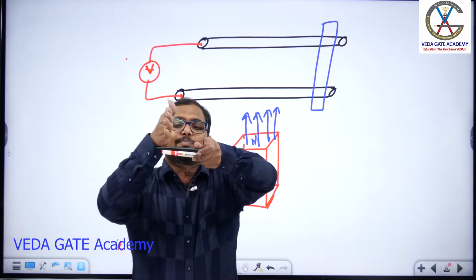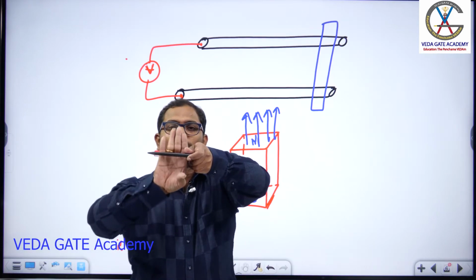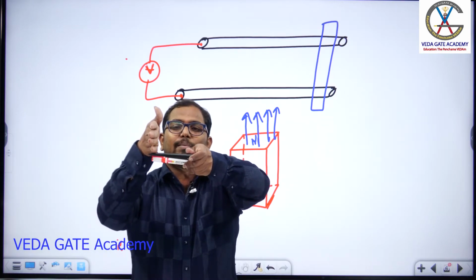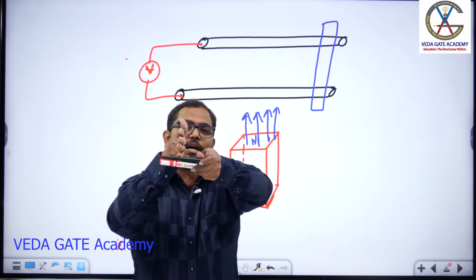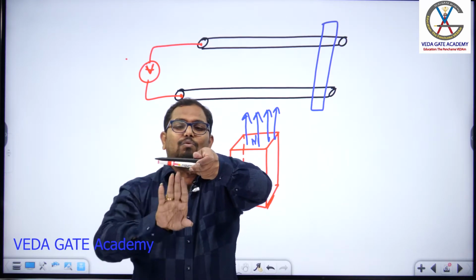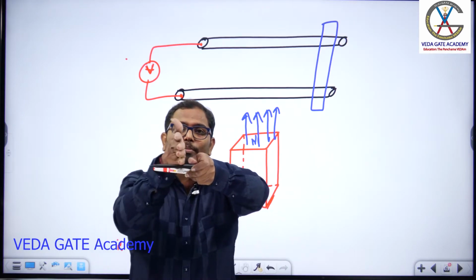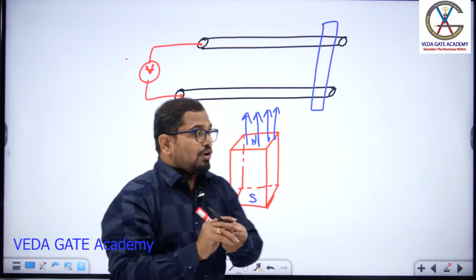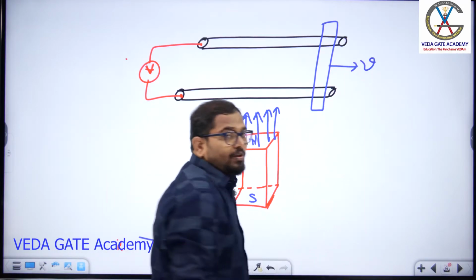Now if I place my conductor here, what will happen? 4 flux lines are passing through this. If I move my hand towards this side, now what will happen? My conductor is closed here, then only 3 flux lines are passing. Now flux is varying because of the movement of your conductor. Yes or not? So if I move this conductor with a velocity v, what will happen?